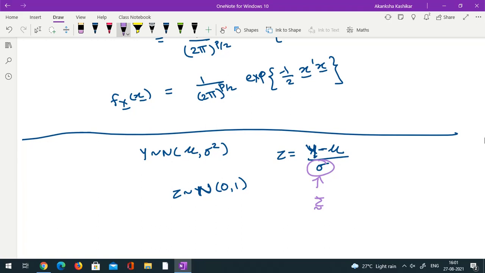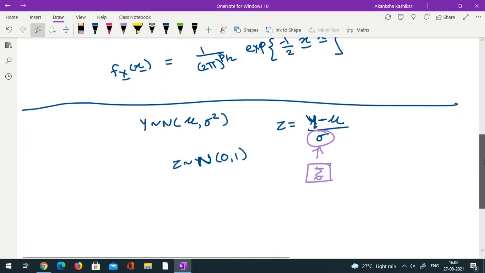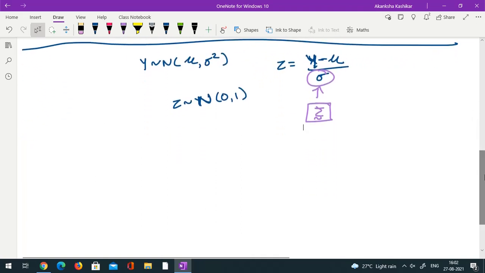And the problem is I need sigma here, not sigma square. So I'll need to have some sort of square root of my sigma matrix. Are you following what I'm trying to say? To develop a theory analogous to the univariate setup, I will need to define some sort of square root of this sigma matrix. So how do I do that?